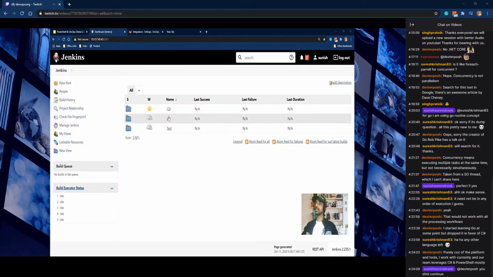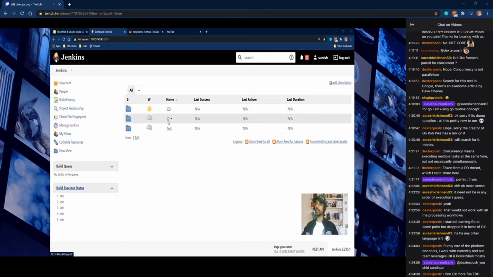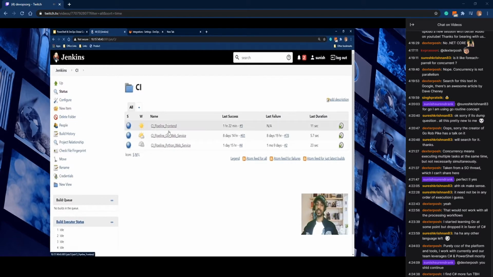So in this Jenkins server, you can see that there are two folders created, CI and CD, and this CI part consists of three jobs, pipelines actually, and this pipeline is pointing to the hook. So whatever changes we make in the repo, this pipeline will get triggered. So that is the concept. What this pipeline does is it will build the image of that particular repo.